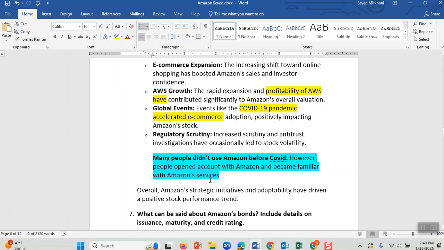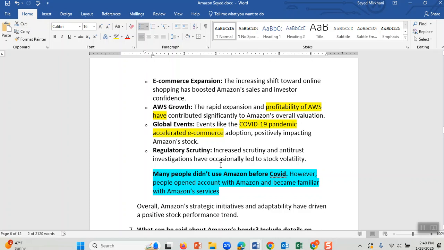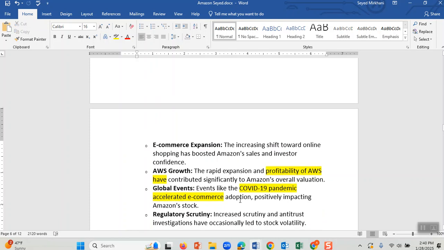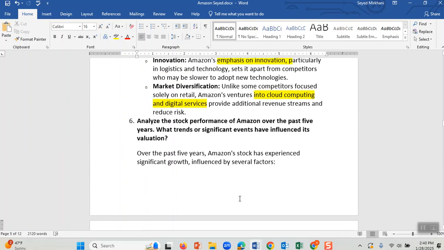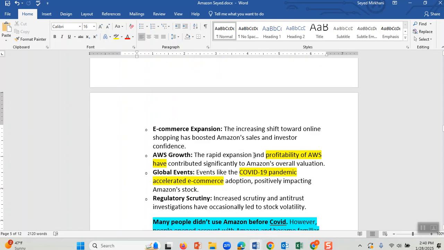Try to have an answer for every question. Put something, even if you don't know what to put in here. Do some more research to see what you can do. Suppose here it says Amazon was lucky. Analyze the stock of Amazon. Amazon was lucky during COVID-19. You know why? Because people stayed home and they purchased everything online.